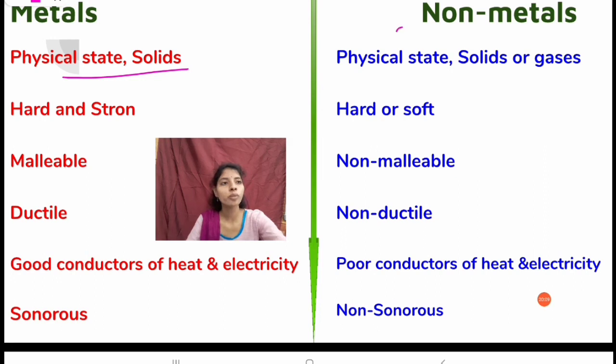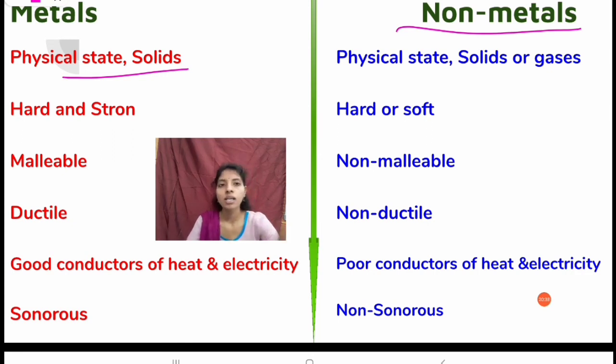And for non-metals, the physical state is solids like coal and gases like oxygen gas, nitrogen gas and chlorine gas. Yes, and one exceptional case for non-metals is bromine, which is a liquid at room temperature. And for the metals, mercury is a liquid at room temperature.